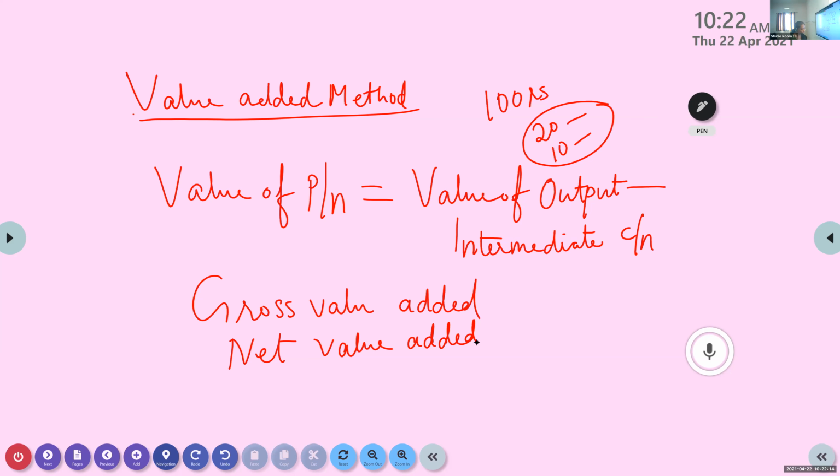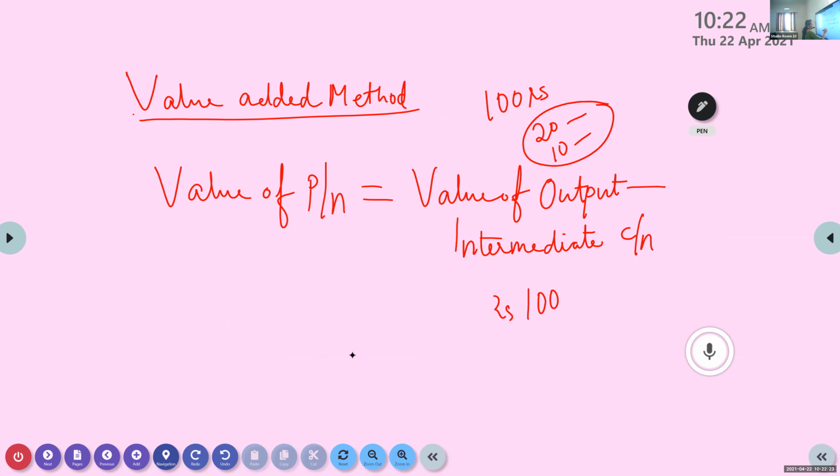A firm is producing 100 rupees worth of goods every year. That much is the production output. Now from that, rupees 20 is the value of intermediate goods. I hope you understand what intermediate goods are.